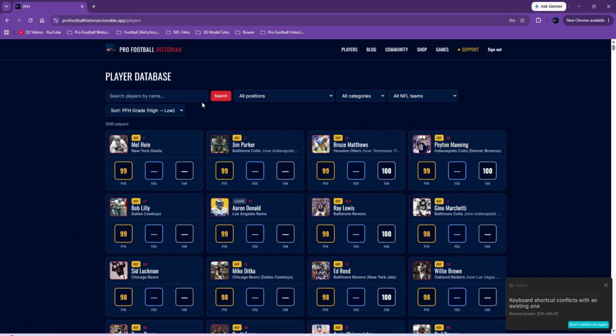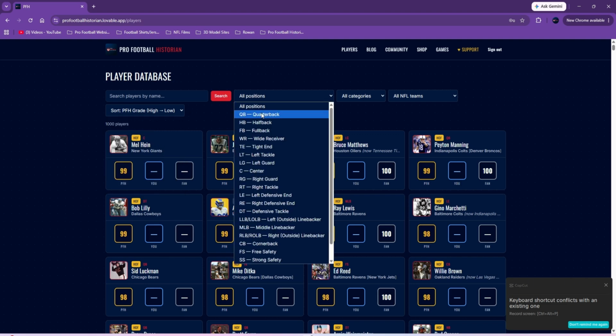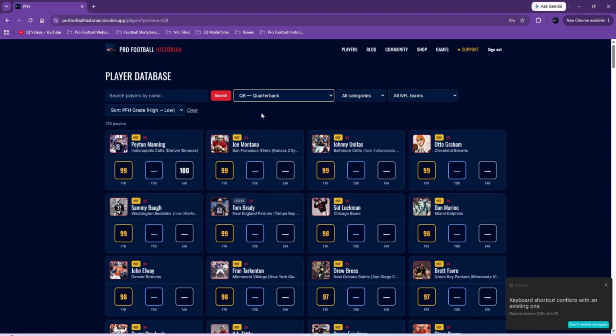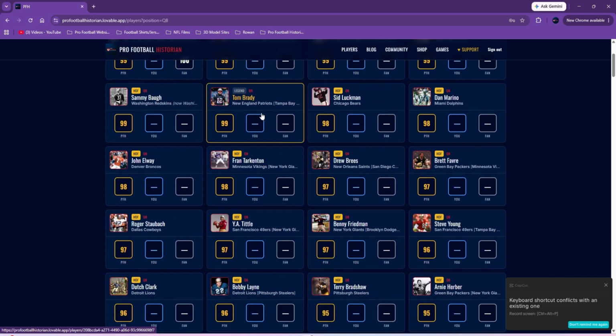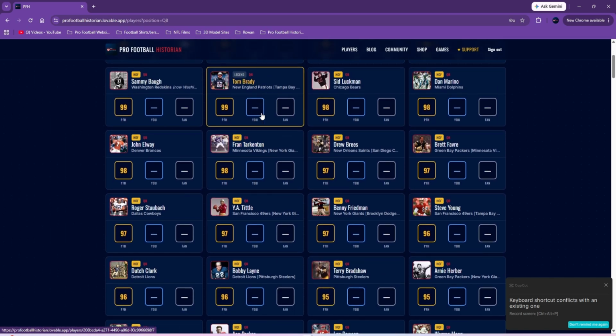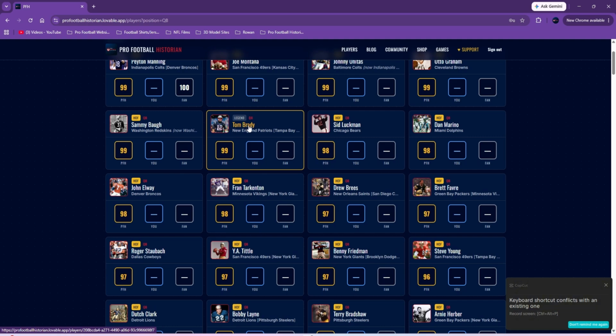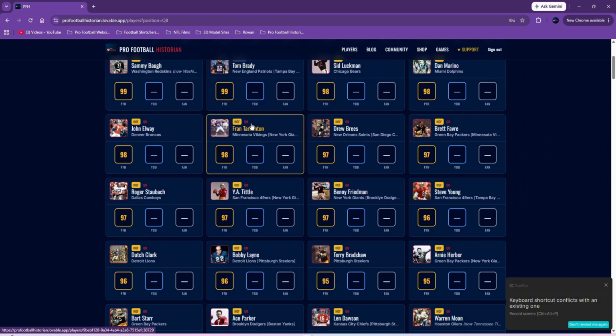So you got ability to search. You can look at positions. You can look at teams. You can look at just Hall of Famers, legends. You can also sort it however you want. So now, for example, I'll do quarterback. You get a bunch of quarterbacks. These are obviously mostly Hall of Famers at the top. Yeah, obviously Tom Brady eventually will be, but he's a legend right now.